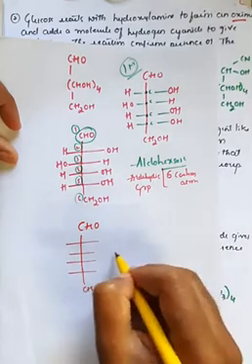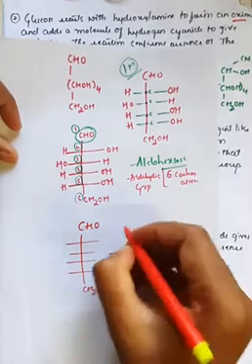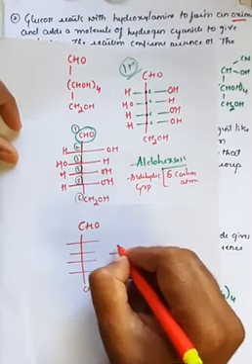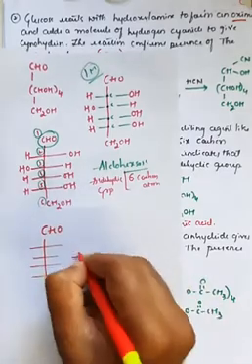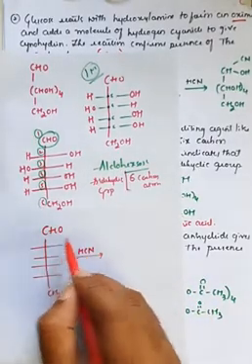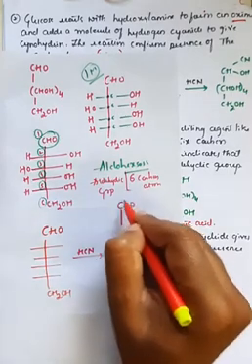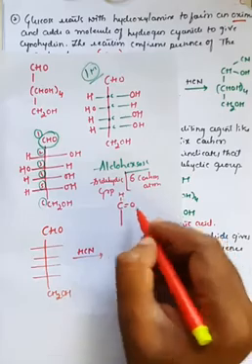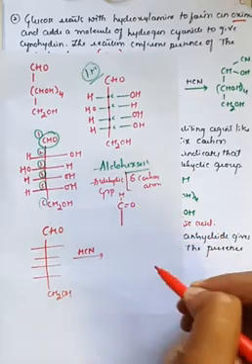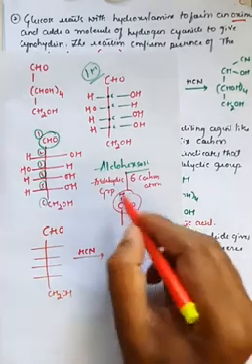So when it reacts with NH2OH, and further reacts with hydrogen cyanide, what happens here? This CHO group is like this, right? The carbon is double bonded to O and it has H. So this is a CHO group.